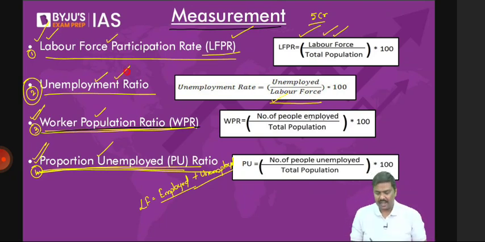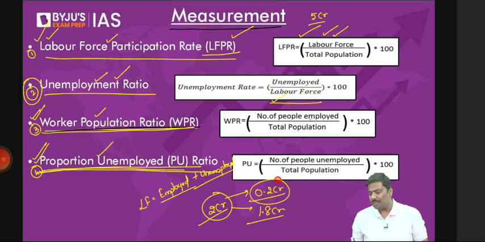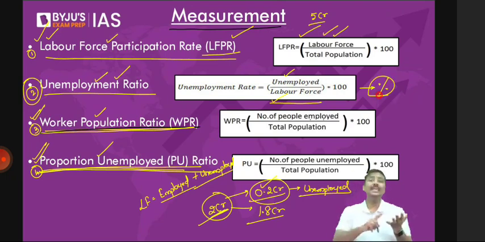For example, imagine there are 2 crore people who are searching for the jobs. Out of these 2 crore people, let's say 1.8 crore people will get the jobs and 0.2 crore people do not get the jobs. Can I call this 0.2 crore as an unemployed population? This is unemployed population. Now I'll substitute this 0.2 crore in the numerator, denominator will be 2 crore into 100, whatever is the percentage, that is called as unemployment rate. This is how unemployment rate is calculated in the economy.